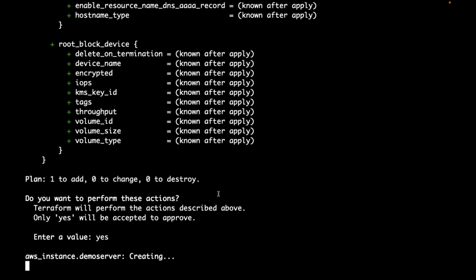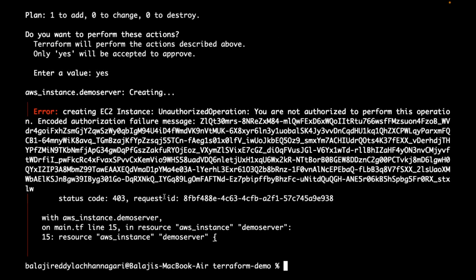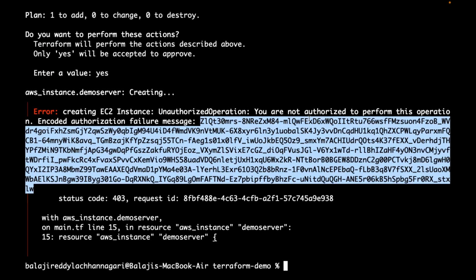If you see, is it returning 403? 403. You are not authorized to perform this operation because Bhaskar doesn't have access for EC2 full access. Bhaskar has EC2 read only access. So is everyone clear how IAM works? Whether you are using the GUI, CLI, API or Terraform, users need access to the resources to create or update or manage them.